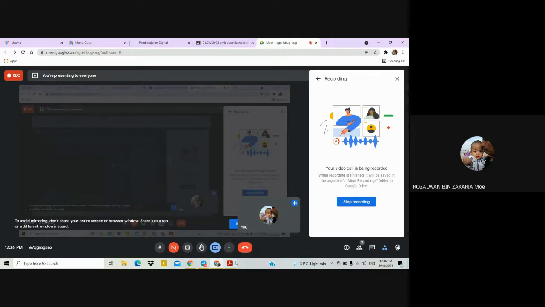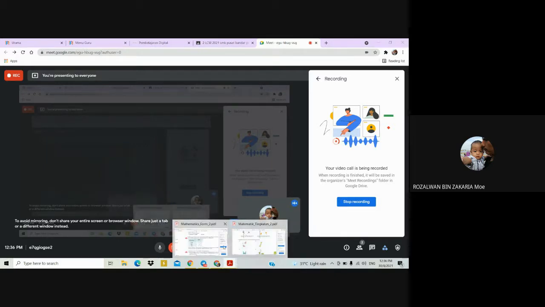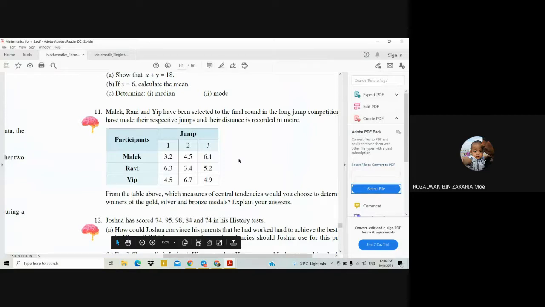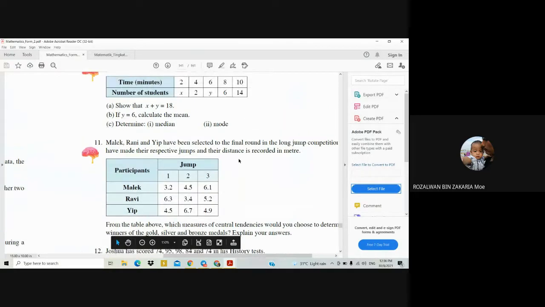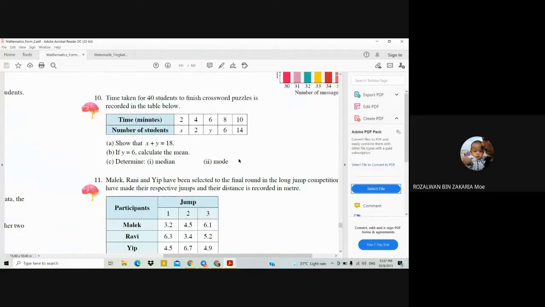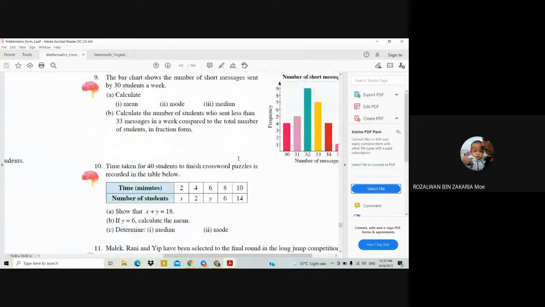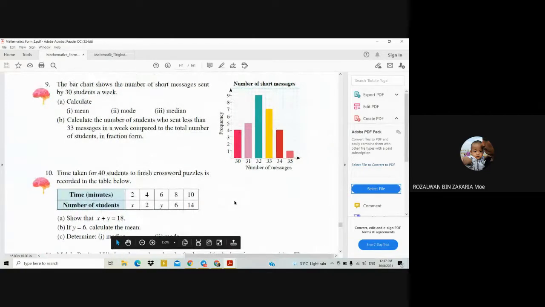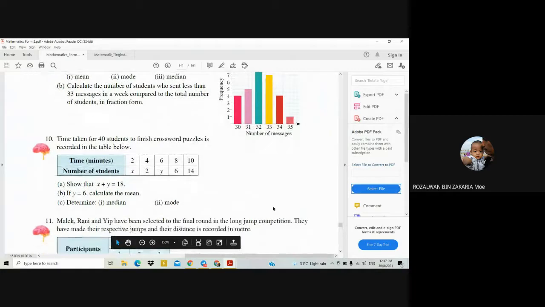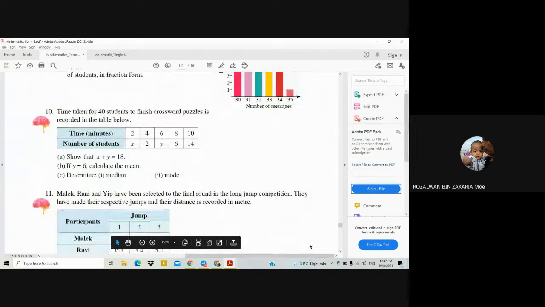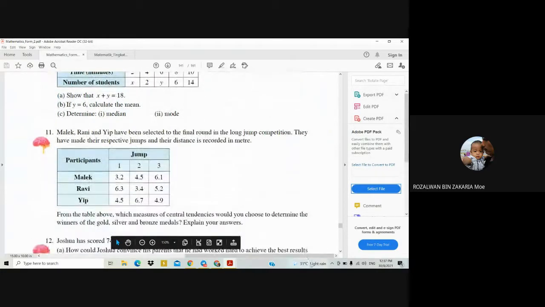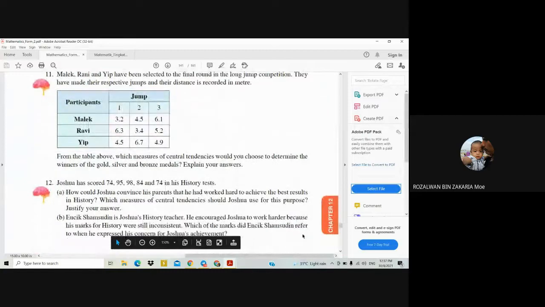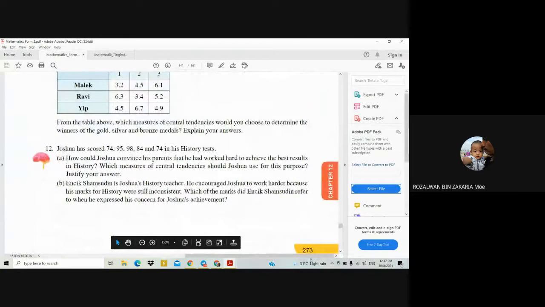Okay, for our lesson today, I would like to discuss with all of you the exercise from the Generating Excellence, chapter 12. We are going to discuss question number 9. You can refer to your math textbook. Open your math textbook to page 273.